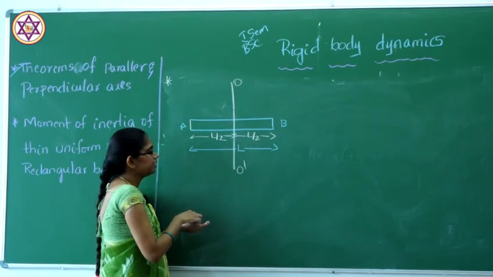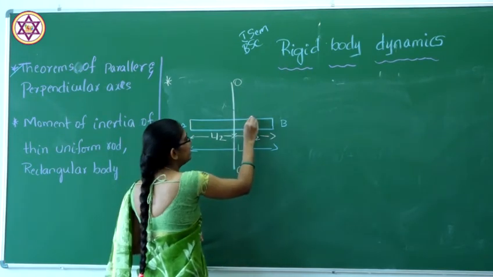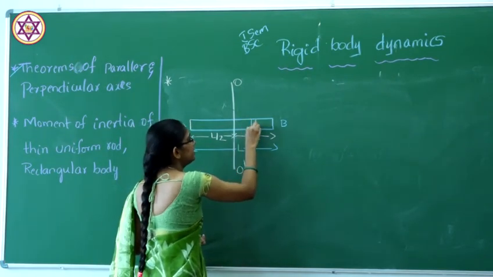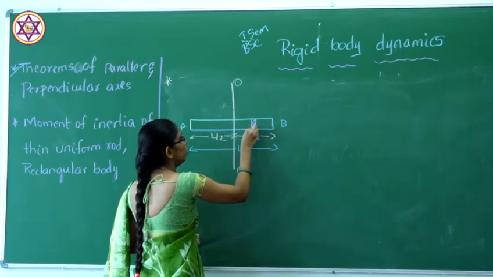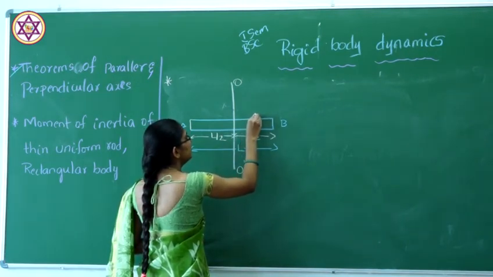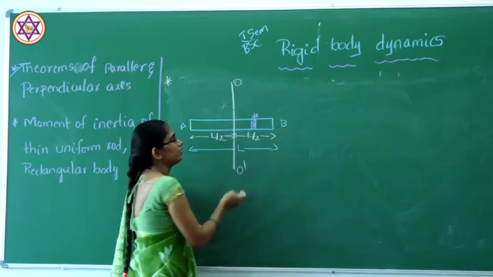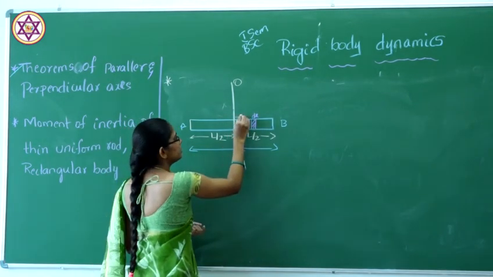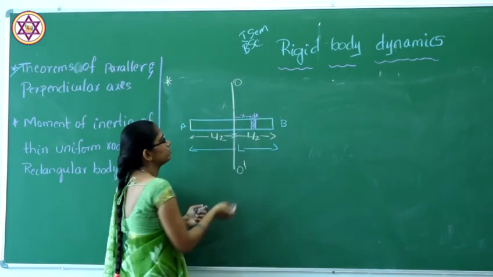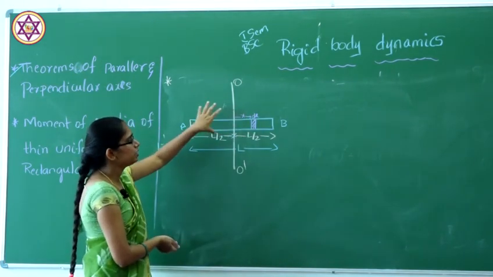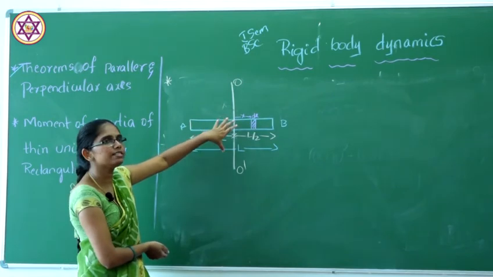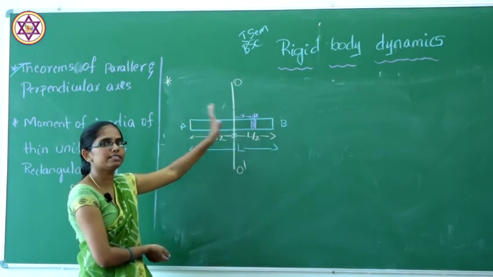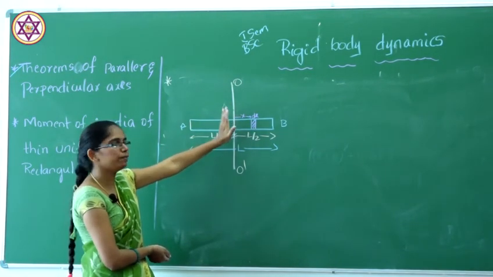Again I will consider a small element of this thin rigid body. This is our small element, that is dx. dx is our small element of the rigid body at a distance x. So this will be the diagram when you consider the axis exactly at the center, perpendicular to the rod.